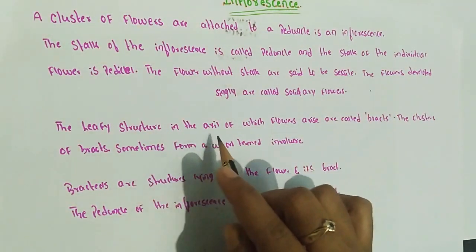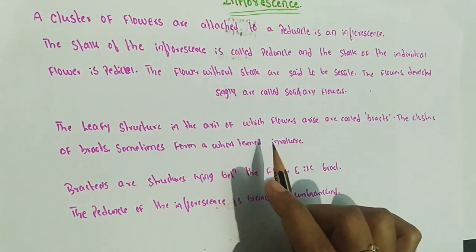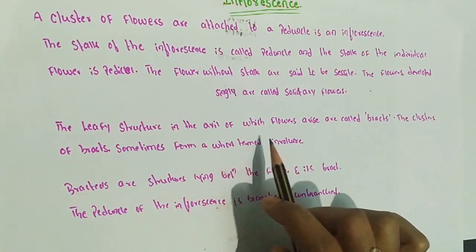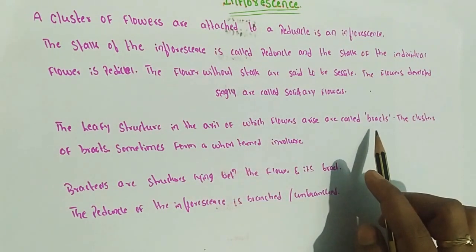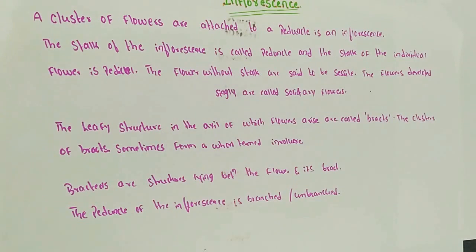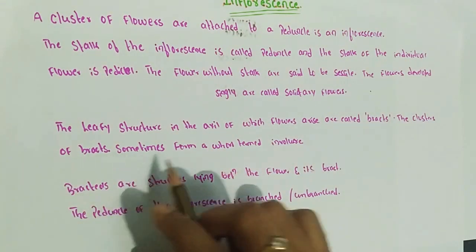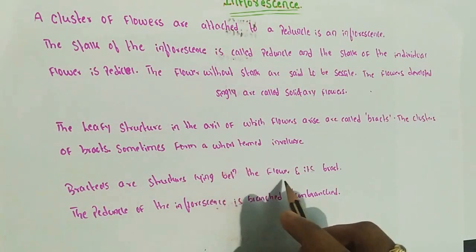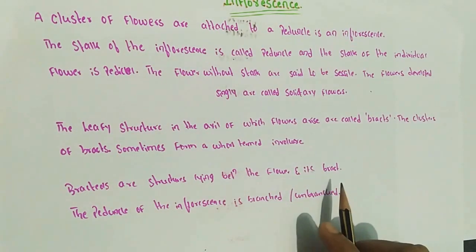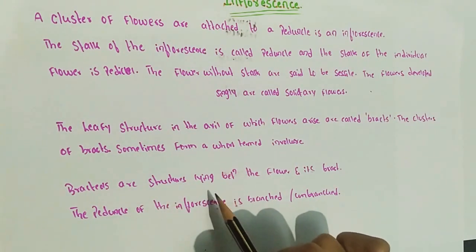Leafy structures in the axil of which flowers arise are called bracts. A bract is a modified leaf or scale, typically small, with a flower. The clusters of bracts sometimes form a whorl termed an involucre. Bracteoles are structures lying between the flower and its bract.